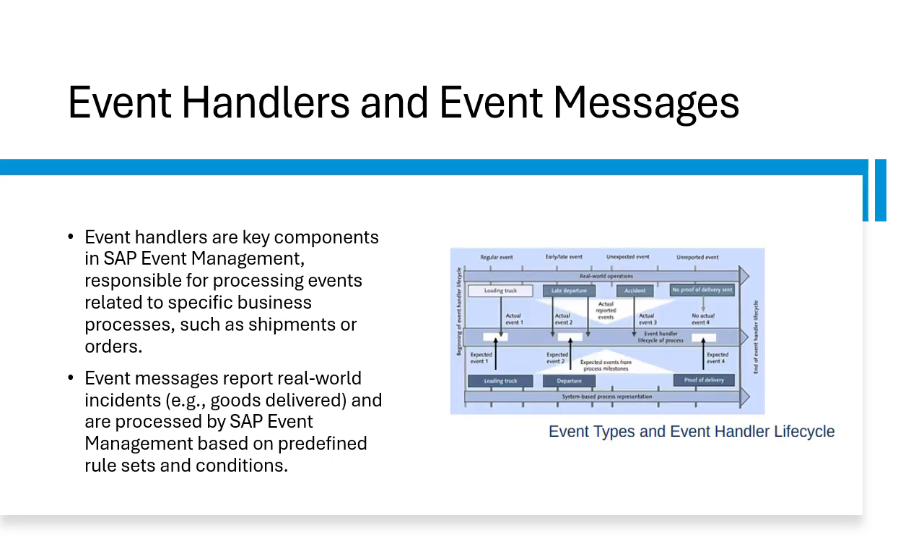And this image shows the life cycle of an event handler, which shows how different event types like regular, early, late, unexpected, and unreported affect the process. The life cycle includes milestones for regular events within expected timeframes, and also handles deviations for early or late events, and manages expected and unexpected or unreported events with appropriate notification and exception handling.